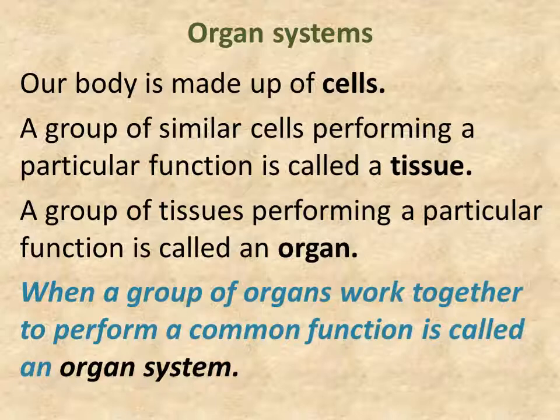For example, you want to run, you want to walk. So all these parts in the body, cells, your tissues, your organs will work together and you can perform such things like running, walking, eating. So these are called an organ system.